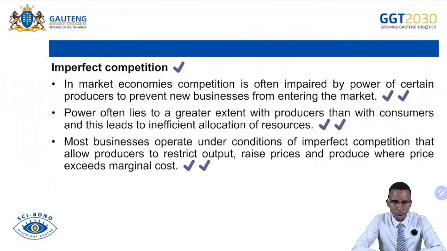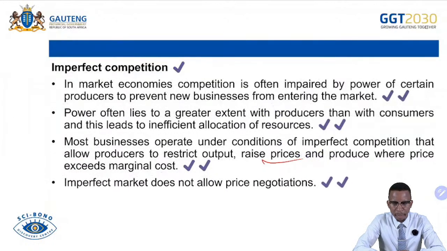So they abuse their power within the economy, within the market, so that they keep on enjoying their profits. Most businesses operate under conditions of imperfect market, which allow producers to restrict output, raise prices, and produce where the price exceeds the marginal cost. An imperfect market does not allow price negotiations.